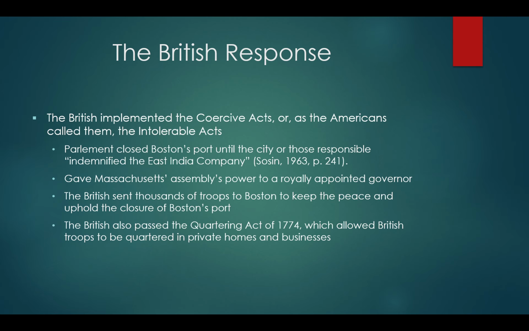In response to the Boston Tea Party, the British government implemented what the colonists began calling the Intolerable Acts. These acts closed Boston's port until the city or Patriots indemnified the East India Company. They also transferred the Massachusetts Assembly's power to a royally appointed governor and sent British troops to occupy Boston. Parliament also passed the Quartering Act of 1774, allowing British troops to be lodged in private homes.